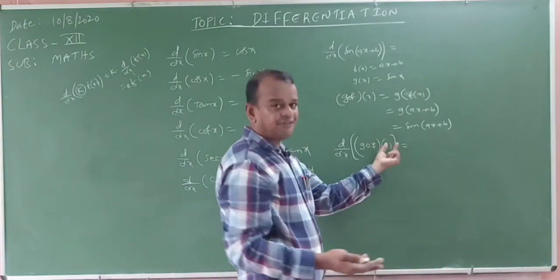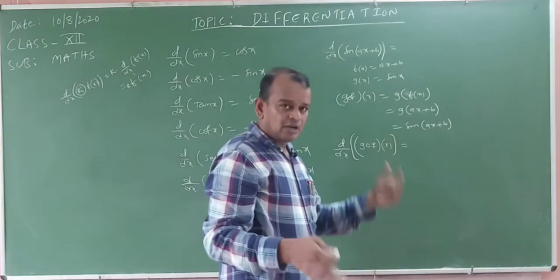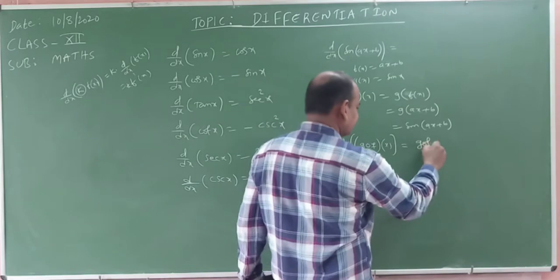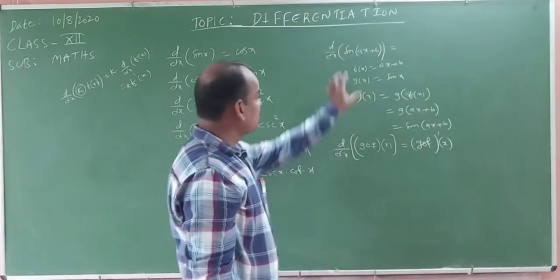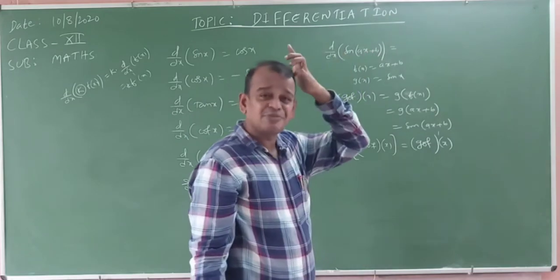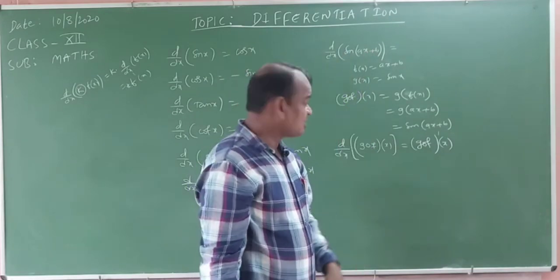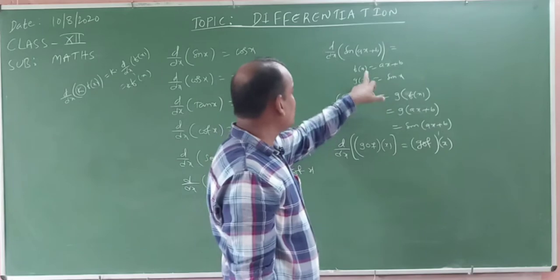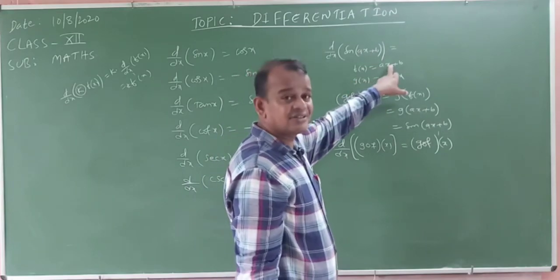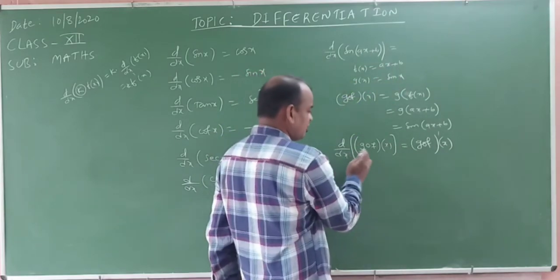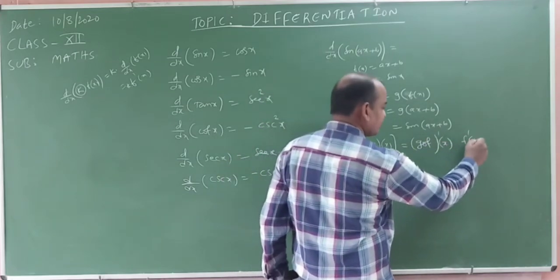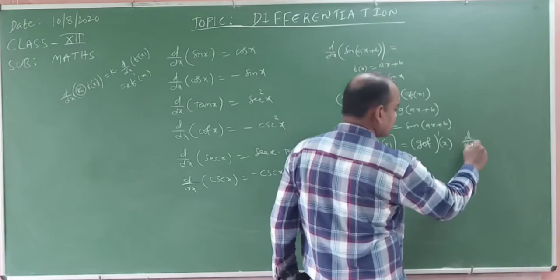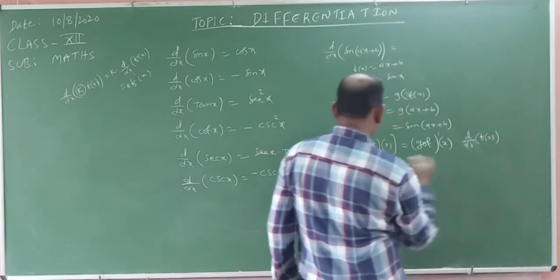Here, the derivative of g circle f of x, what is the meaning of that? It means first the derivative of this major function: sin x becomes cos x. After that, what is the internal function? That is f of x. So the derivative of g circle f of x is equal to g dash of f of x into f dash of x, the derivative of f of x. You remember this formula.